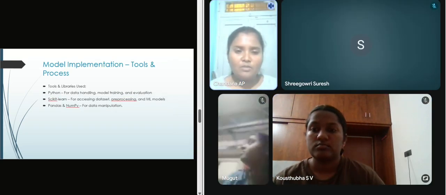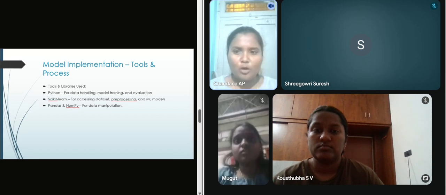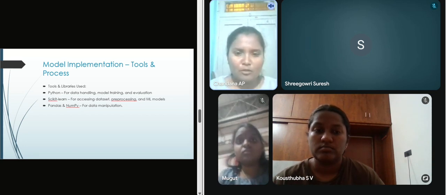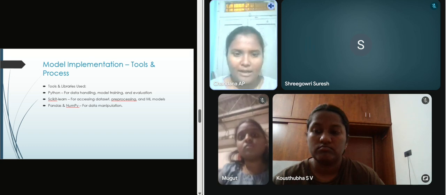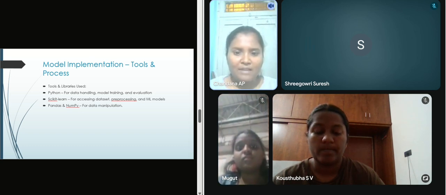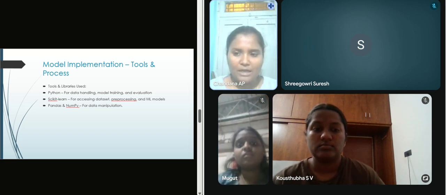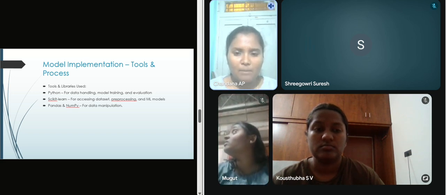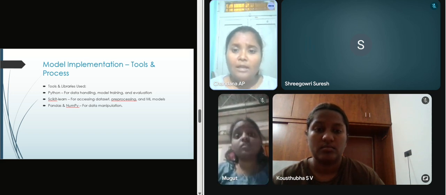Hello everyone, I am Chandana. Today I am here to explain about the model implementation, tools and process. Here we are using Python for data handling, model training and evaluation, scikit-learn for accessing the data set, pre-processing of data and ML models, and Pandas and NumPy for our data manipulation.